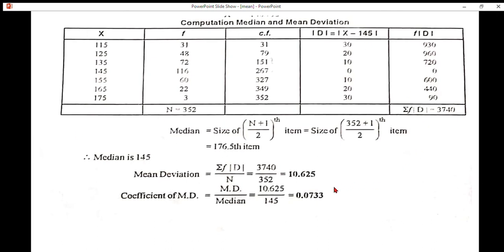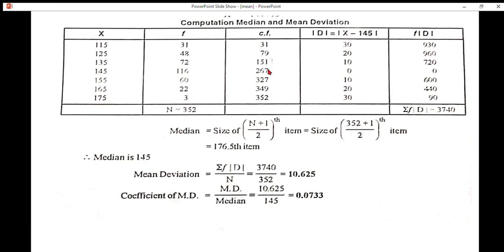Continuation of the problem. That is computation median and mean deviation. X variables already given in the problem. Frequency column is also given in the problem. Summation of all these values we get N, that is total frequency, that is 352. First step here, find cumulative frequency. CF is nothing but cumulative frequency. These are individual frequencies. These are individual cumulative frequency.